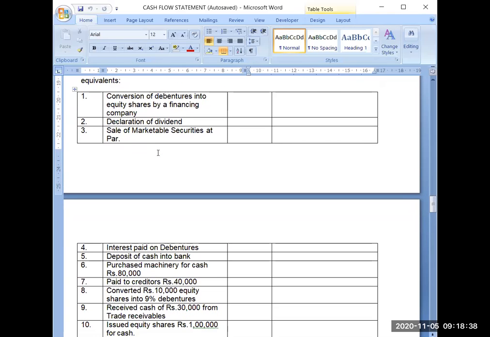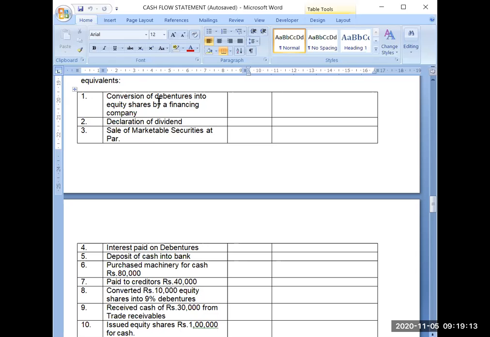Now see the first point. It is saying conversion of debentures into equity shares by a financing company. So when you are converting your debentures, now conversion of debentures is not a topic in the syllabus, but we should know it theoretically, that you have studied at the time of debentures. Convertible debentures are those debentures which can be converted into equity shares or preference shares or any types of debentures itself.